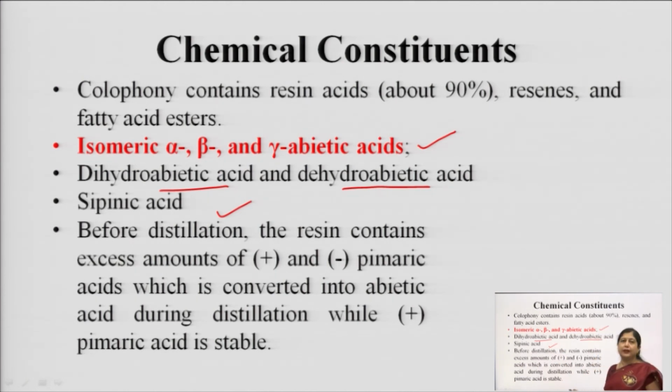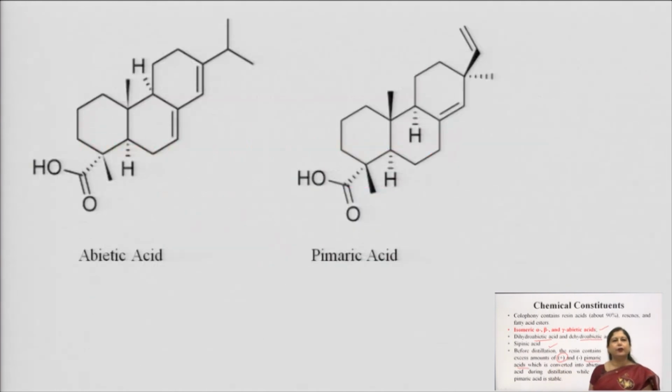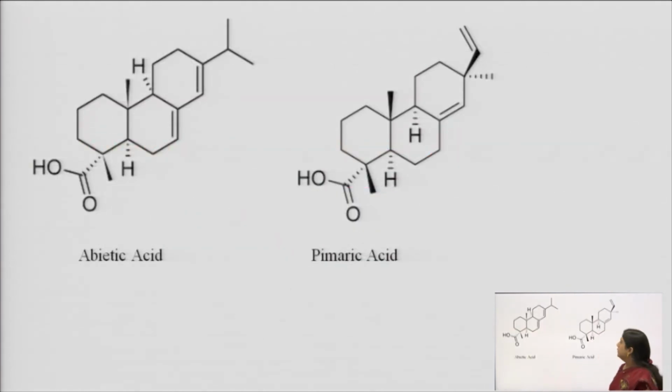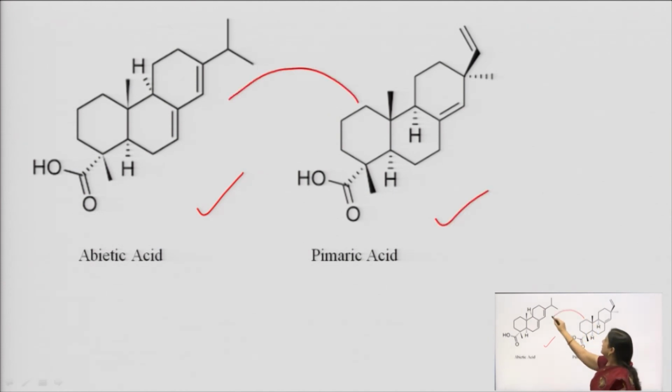In the undistilled or crude colophony which we collect, we have dextropimaric acid which gets converted to abietic acid during distillation. This is the structure of abietic acid as you can see, and this is the structure of pimaric acid. So, pimaric acid is converted to abietic acid during distillation.